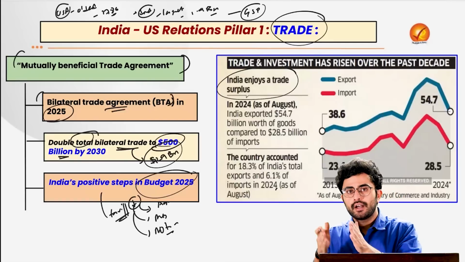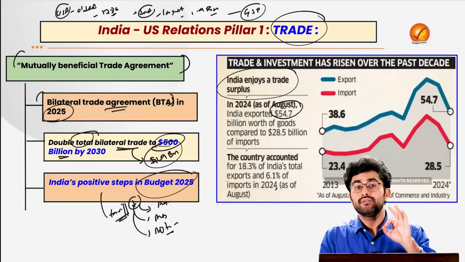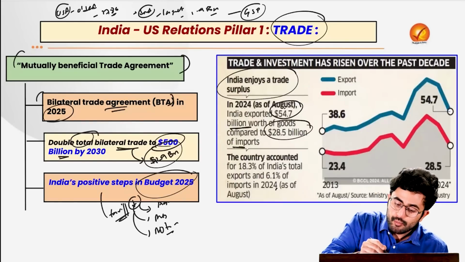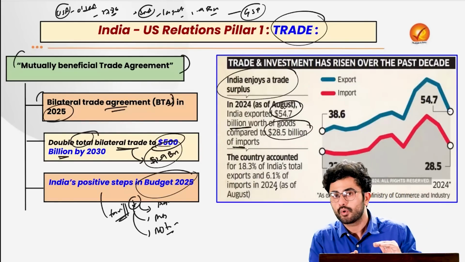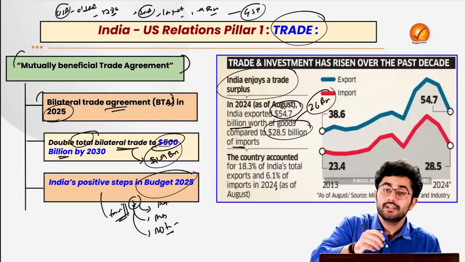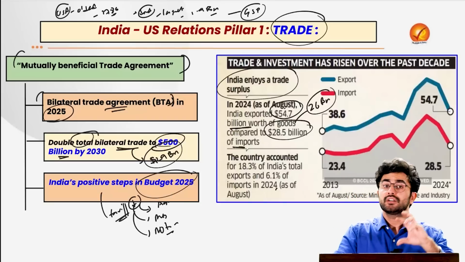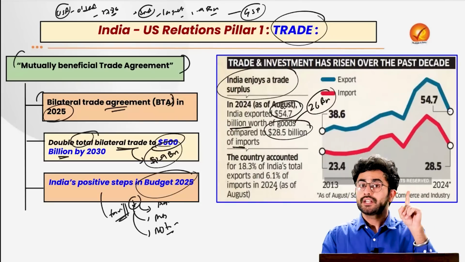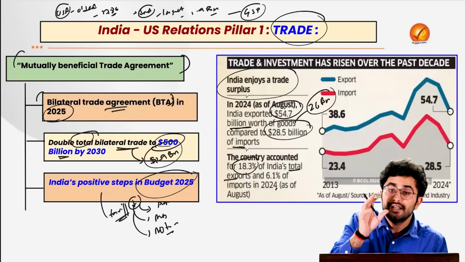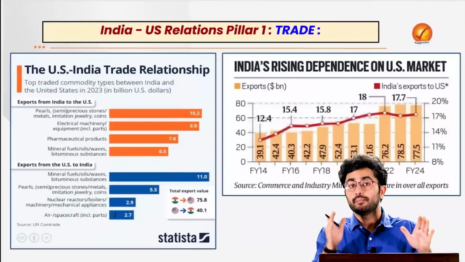If we look at the data available to us by the month of August 2024, India was exporting around $54.7 billion worth of goods compared to $28.5 billion of imports. Thus, we were registering a trade surplus of $26 billion. Keep this in mind that USA is a very major component of our economy's interest, considering that it accounts for 18% of our total exports and 6% of our total imports.